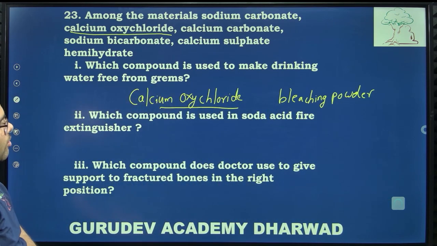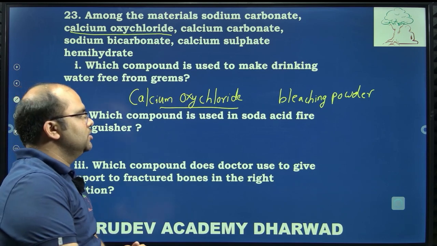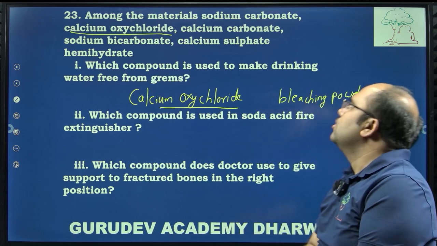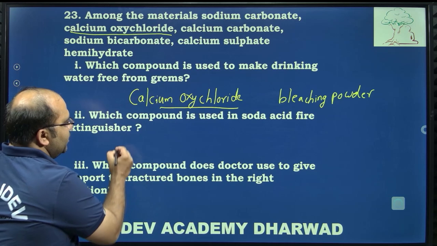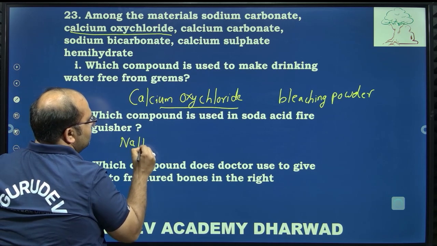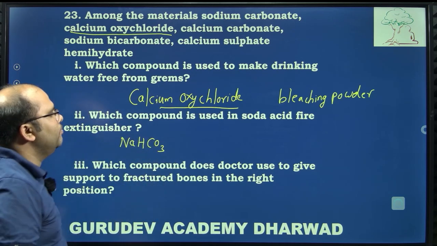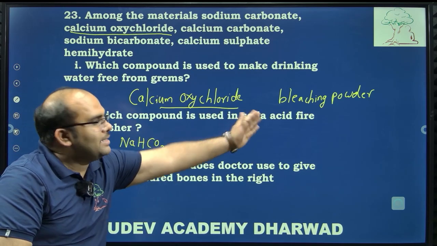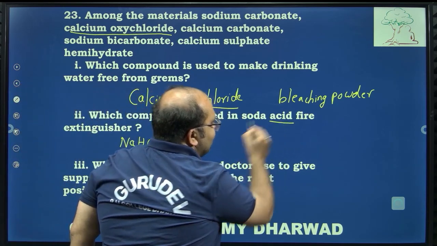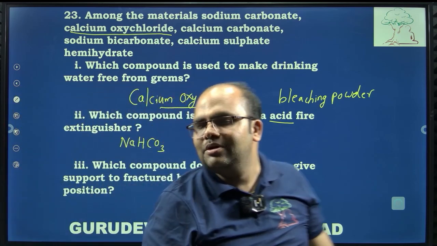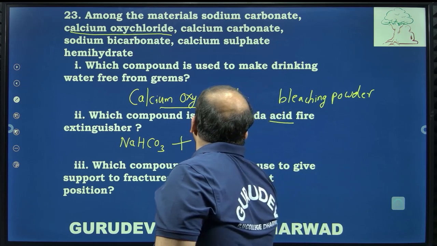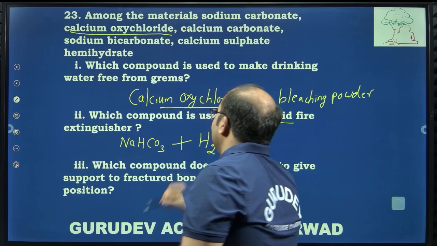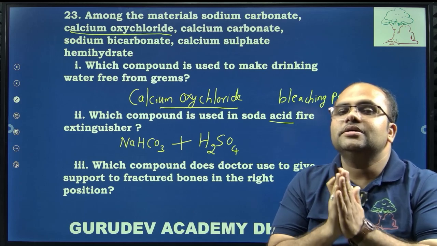Then, which compound is used in a soda acid fire extinguisher? Fire extinguisher, that means to break the fire. So here we are using sodium bicarbonate, nothing but NaHCO3. Sodium bicarbonate we are using here. They have used a word acid there, soda acid. That is the hint in the question for this: when we say soda acid, it is sodium bicarbonate with sulfuric acid. Yes, so these are in separate form.